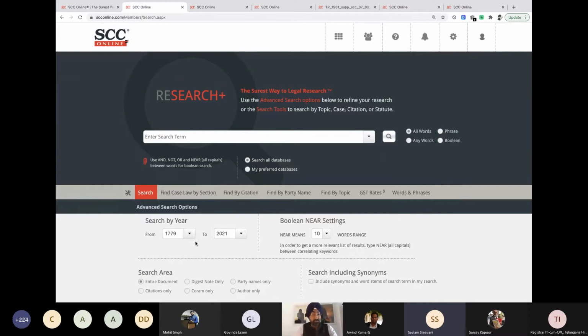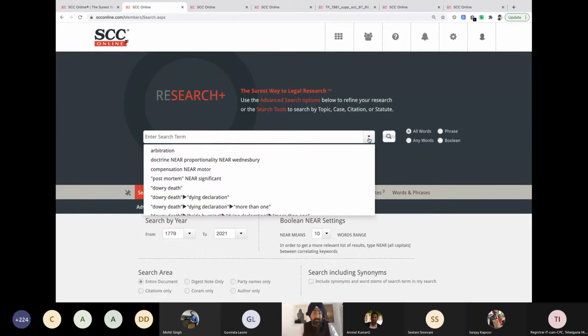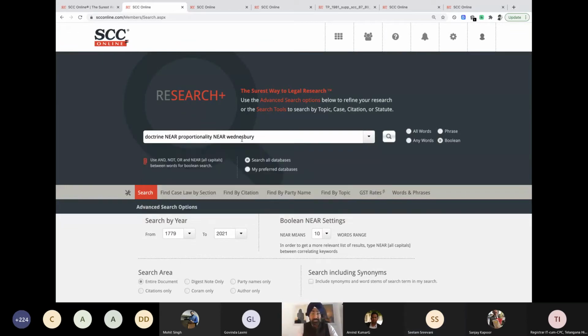It is not going to be reset automatically. Ma'am, anything that you see on the screen, like even if you would have typed this one, doctrine analysis, it was selecting Boolean. And when you start the search, it will select this Boolean, and when you come back, it will automatically become all words. So this page refreshes because you're doing a new search, you might not want to have the same setting again. So that's why it just does that. Okay. Thank you, Mr. Chit.